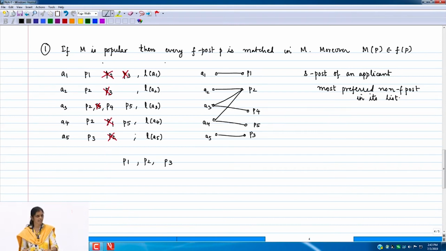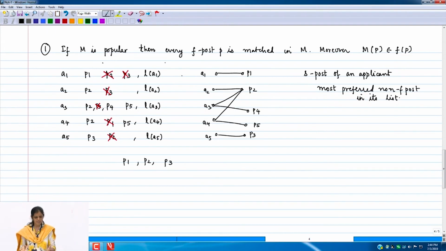So what have we done? We have added a unique last resort post for every applicant. That is a dummy post. Now when I scan this list, when I am deleting these F posts or unnecessary edges, this post will never get deleted, right? Because this is not an F post for anybody, so this will be untouched. So if nothing in your preferences is a true post for you, then your dummy last resort post certainly qualifies to be an S post, because that is the most preferred non-F post. So therefore now an S post always exists from now on.